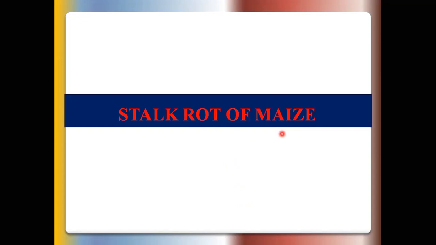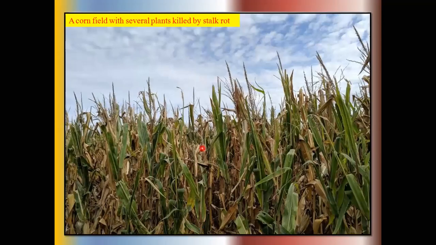So this is also a most important disease seen in maize plants. The infected stem or stalk of the maize is totally rotted. Okay, so you see these photographs. A number of plants have the symptoms.